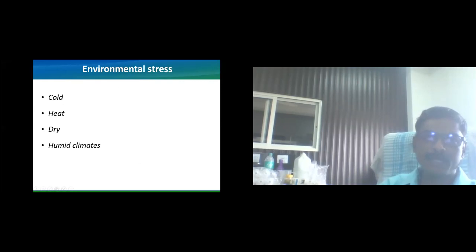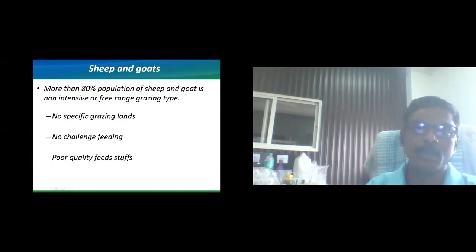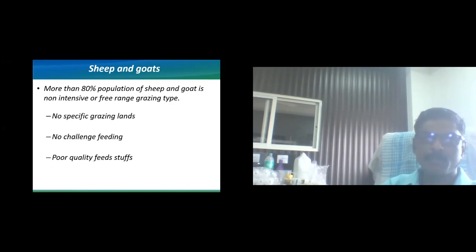Then, as we know, environmental stress is there: heat, cold, dryness, and humidity. All these things lead to environmental stress for the animals. Now, if we think of sheep and goats, more than 80% of the sheep and goat population is under non-intensive or free-range grazing. If we look at the feeding habits of sheep and goats, there are no specific grazing lands reserved for them. There is no challenge feeding.